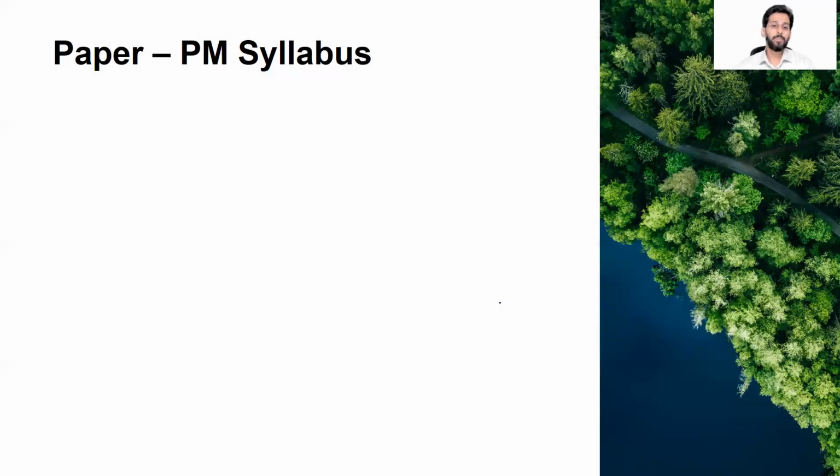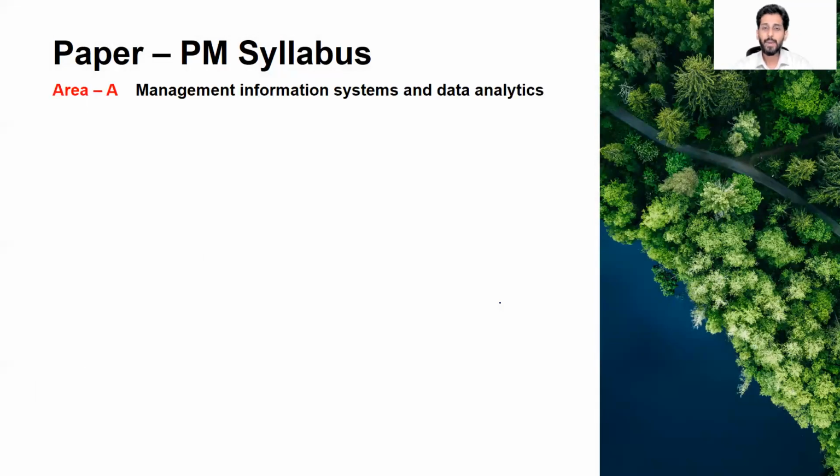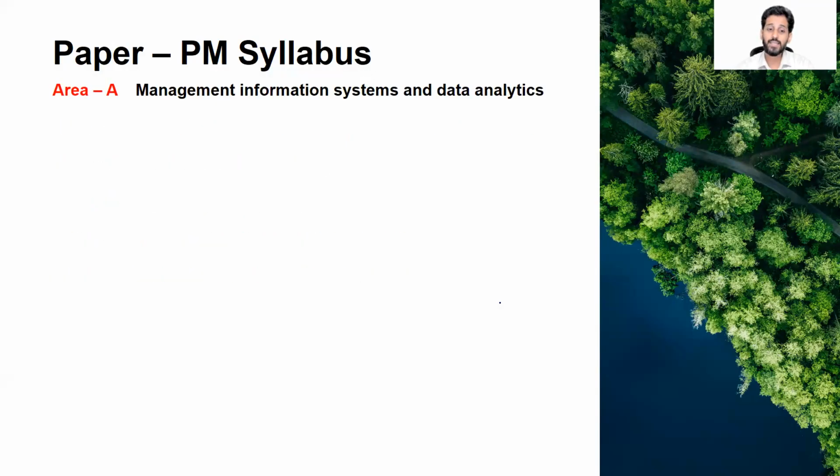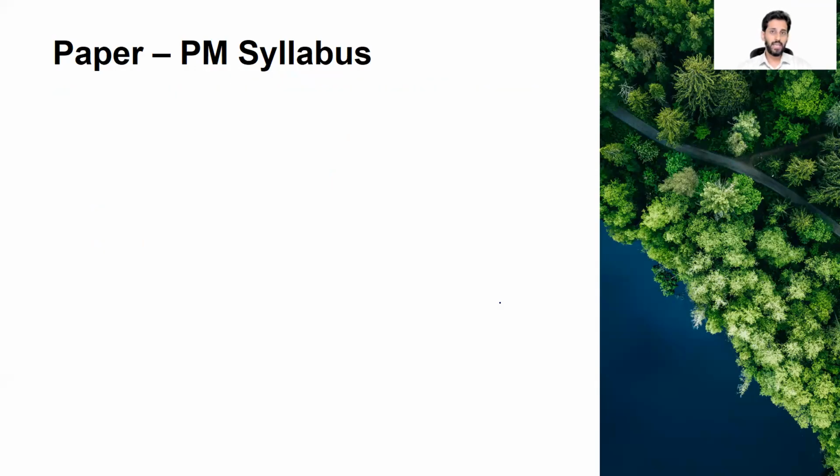Now let's come on to the paper PM syllabus. The paper PM syllabus actually covers areas 1 to A, B, C, D, E. These are the topical areas, the syllabus areas. In every syllabus area, there are different chapters and different topics.